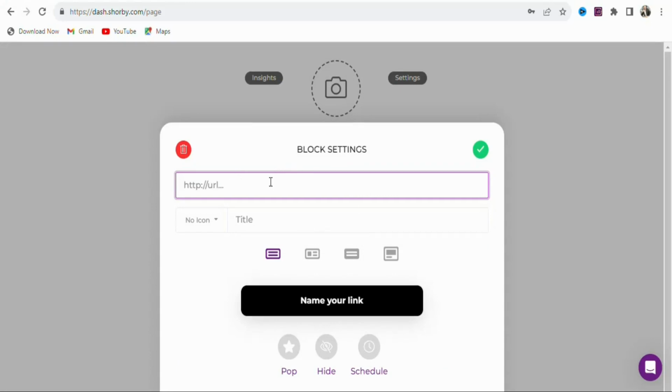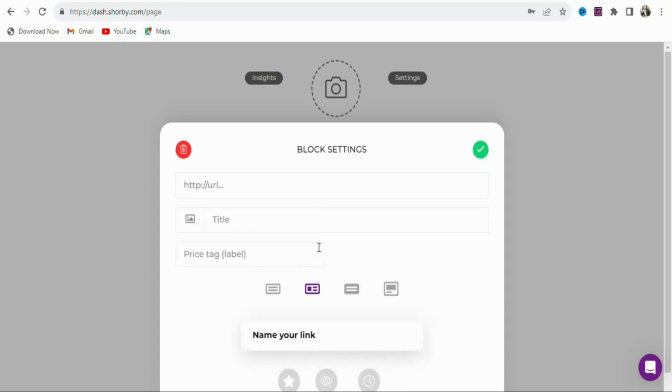Click on that. Once you click on it, you are going to see a page like this. So now you have a lot of different options that you can select. If you want your landing page to appear simple like this, you are going to select this option. If you want to add an image, you are going to select this one, and you can see the other two options. In this case, we are going to select the second option. So click on it. Once you click on it, you can see URL. This is where you are going to paste your affiliate link, and this is where you are going to paste the title of the offer. And you can see right here, you can upload the image of the offer.